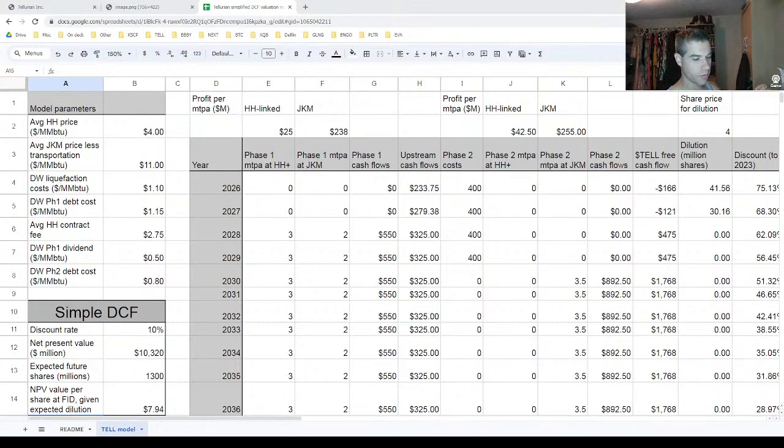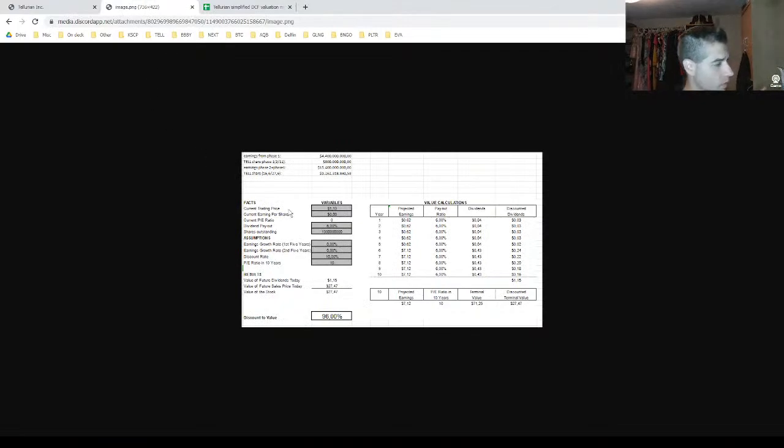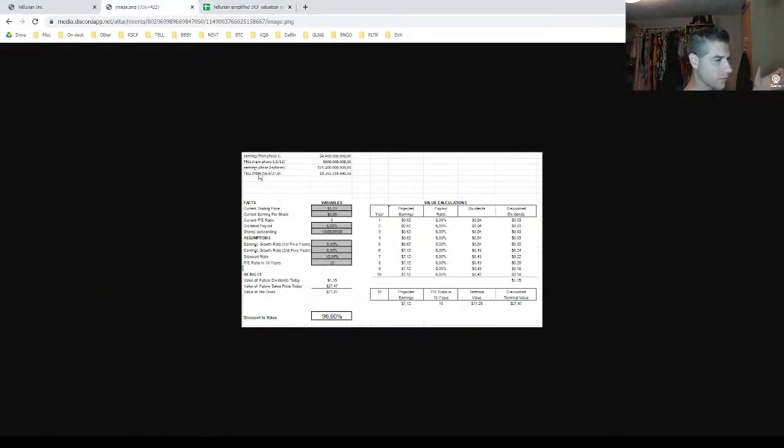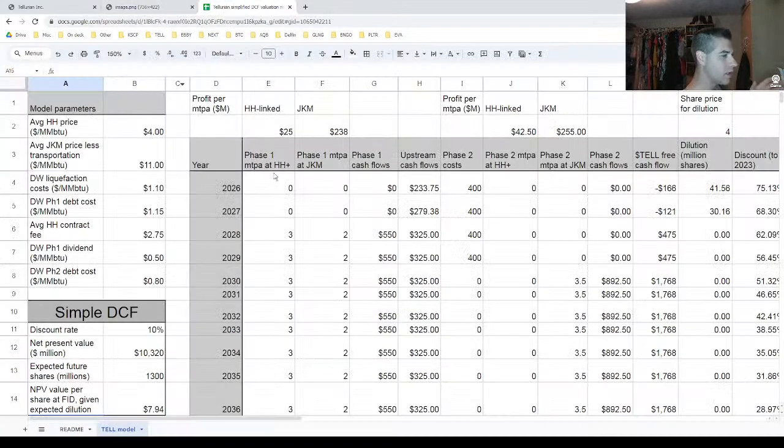This is sort of in response to a question I got on the Tellurian Discord, where someone had put together a spreadsheet. I haven't actually got access to the spreadsheet. I was going to go through it. I DM'd him, haven't gotten it yet, but I just decided to go ahead and build my own that I think is maybe similar.